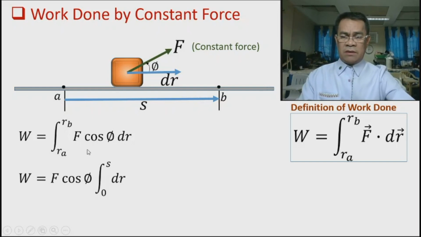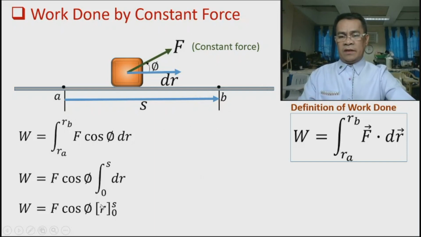And the limit is ranging from 0, because this is the 0 position and 0 displacement, and we have s as the displacement. So the limits of the infinitesimal position should be ranging from 0 to s, which means that we assign this as our Cartesian, so our r_A is 0 while r_B is s.